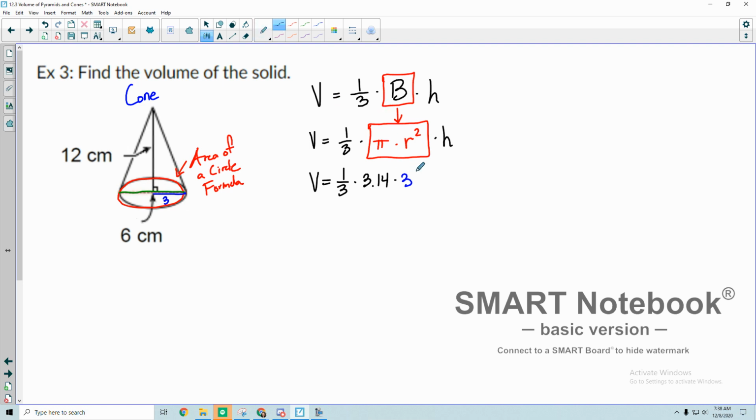Make sure, again, that that is squared. And then I'll multiply that by how tall our cone goes up. So that would be 12. All right, so I have all my values plugged in. Now I just have to multiply all of this. So I get 1/3 times 3.14 times 9 times 12. And that leaves me with 113.04. And if I round to the nearest tenth, this is just going to be 0. I really don't need to write the 0, so I can just have this as 113 centimeters cubed.